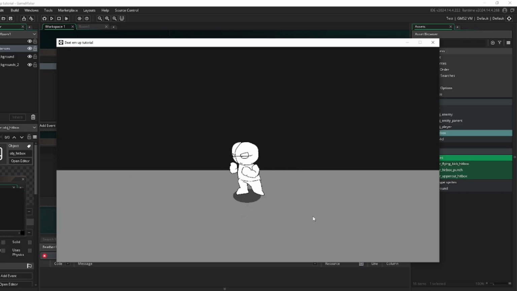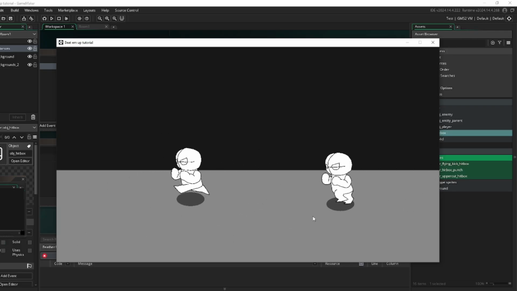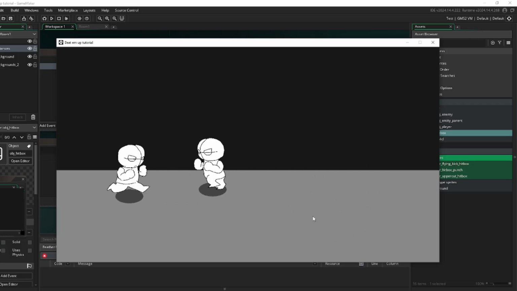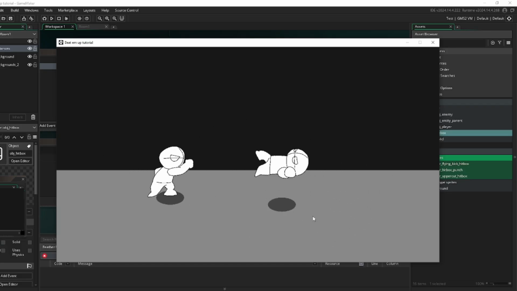And so yeah, that is how you code a very simple AI for our enemy. And that is how you create more attacks for our player.